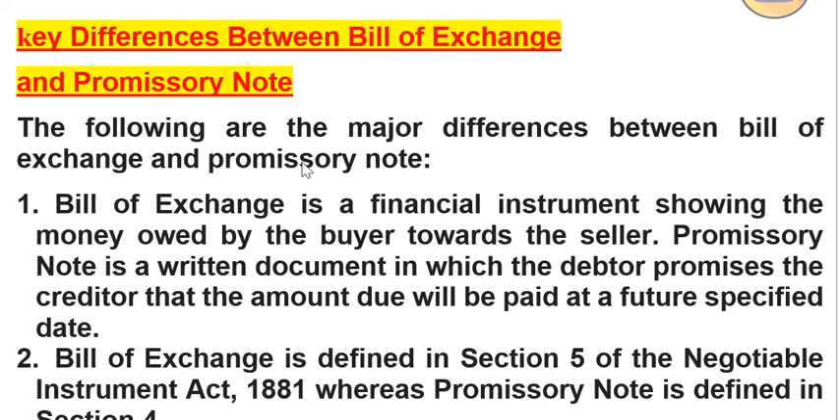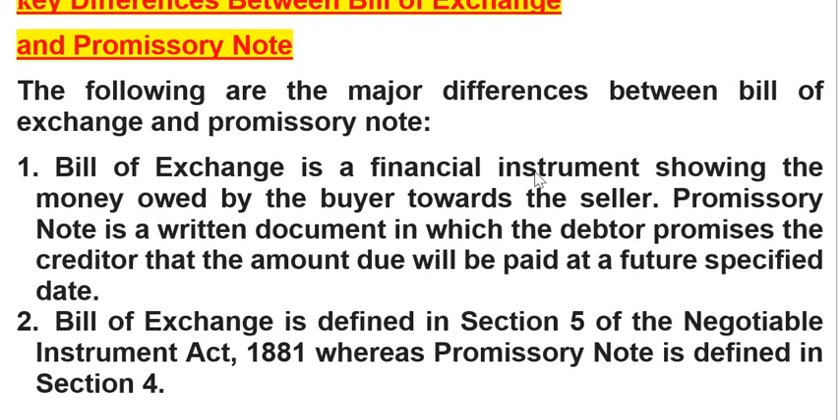So following are the major differences between the bill of exchange and promissory note. Number one, bill of exchange is a financial instrument showing the money owed by the buyer toward the seller, right? Whereas the promissory note is a written document in which the debtor promises the creditor that amount due will be paid at a future specified date. So this is the basic difference between bill of exchange and promissory note. That means bill of exchange is drawn by the creditor, accepted by the debtor, whereas promissory note is made by the debtor, handed over to the creditor.